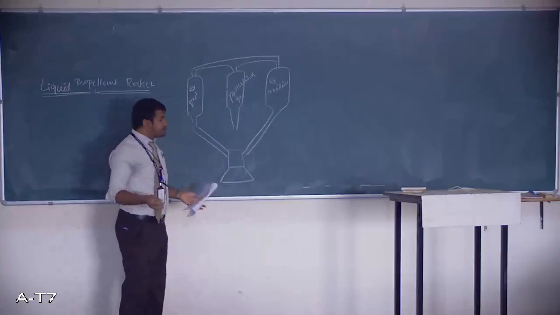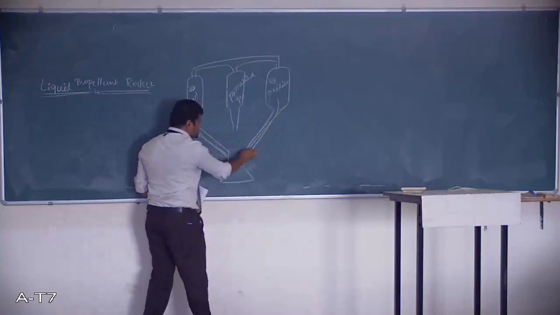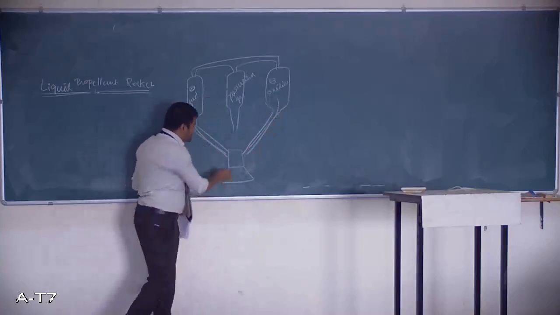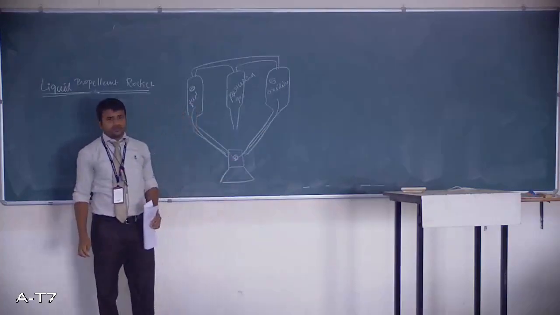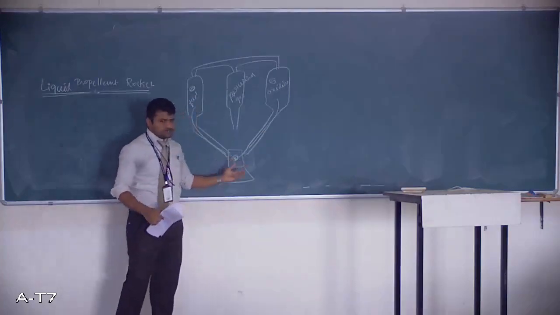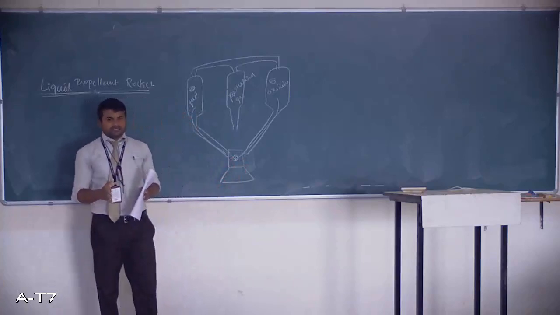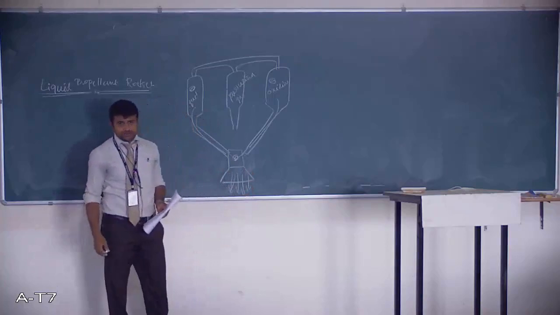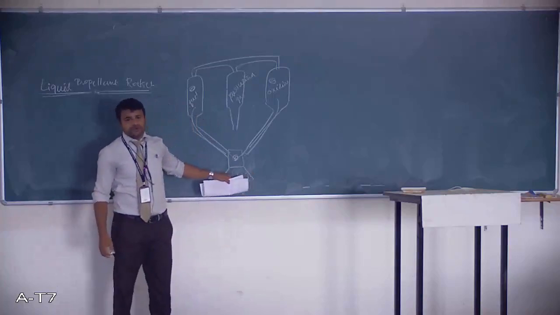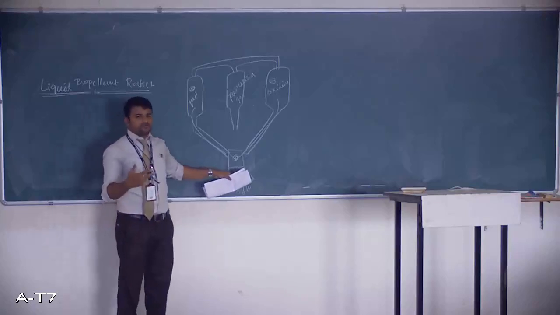Due to that pressure, they start flowing down and mix in the combustion chamber, where combustion takes place. The hot expanded gas is produced, which is sent through the nozzle with high velocity, giving the thrust so that your rocket can move further.